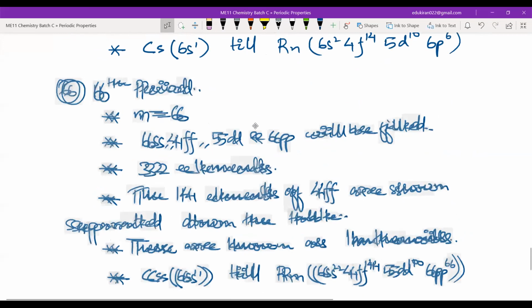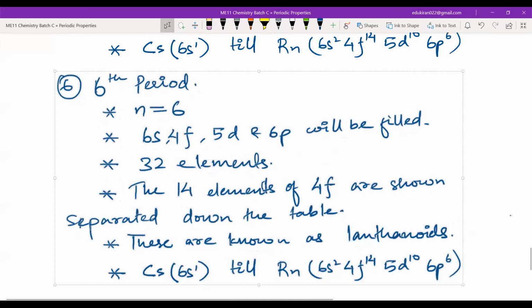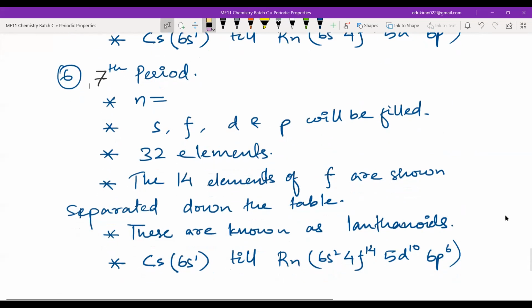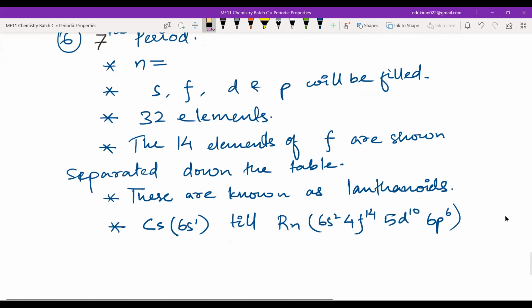So I've just pasted the sixth period, but I will correct a few things here. For the seventh period, 32 is fine. The 14 elements of 4f are shown down the table. They are known as actinoids.